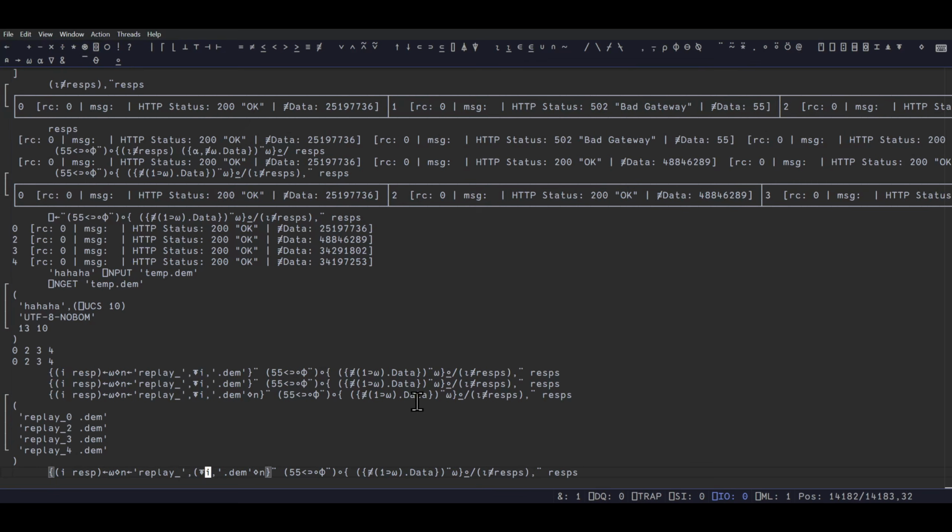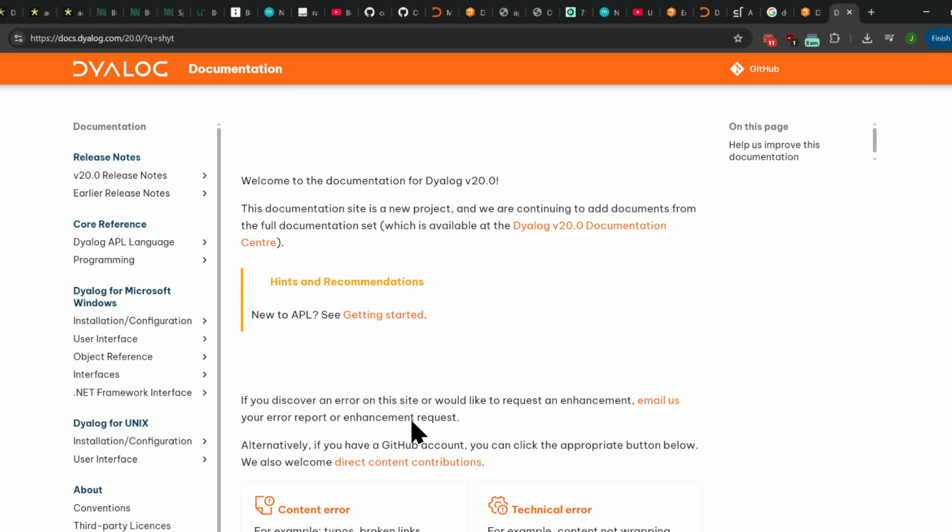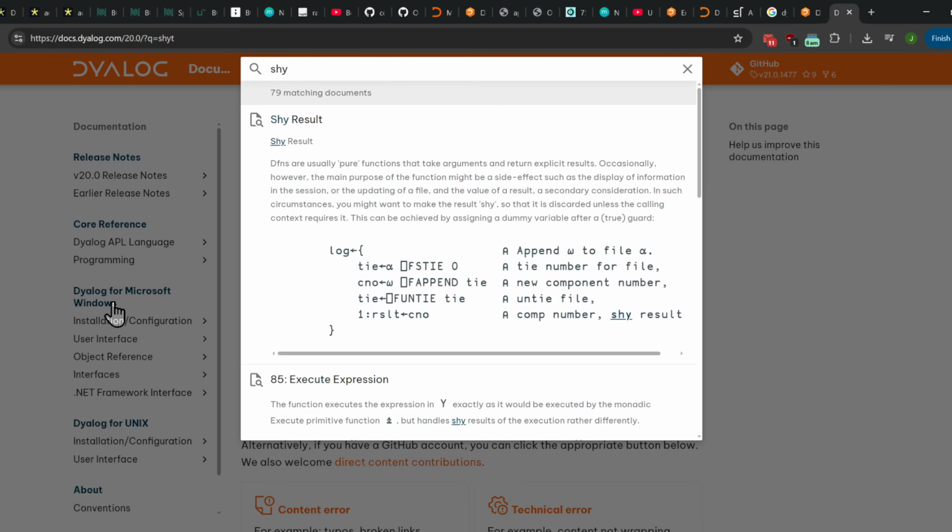Oh, I don't know why that created a space. But anyway, that works. Okay, so now these are our file names. I'm really trying to figure out shy. They're called shy functions. Actually, can I do help? Shy? Does this work? Oops. This may be a shy result.